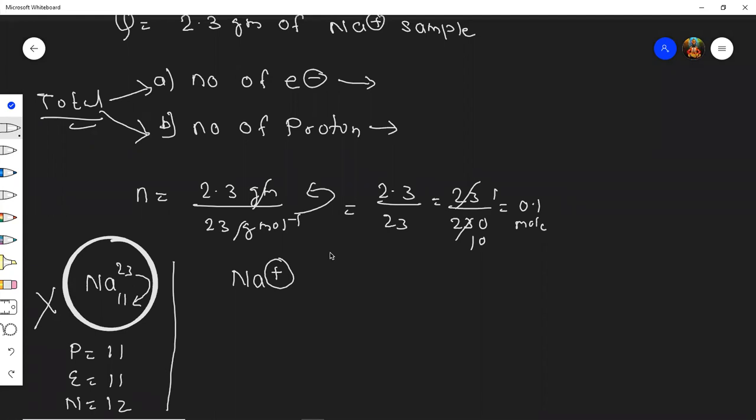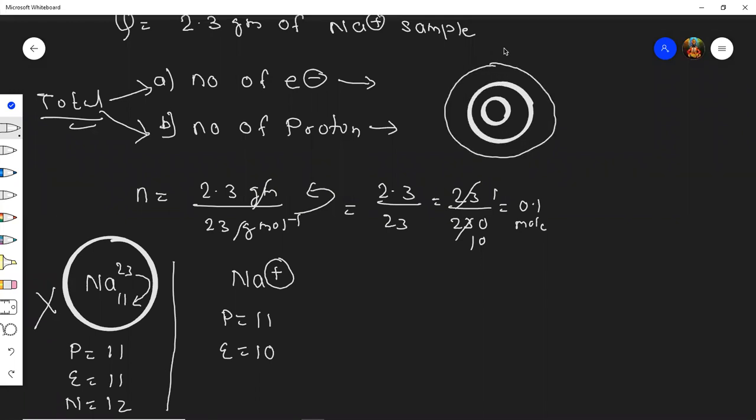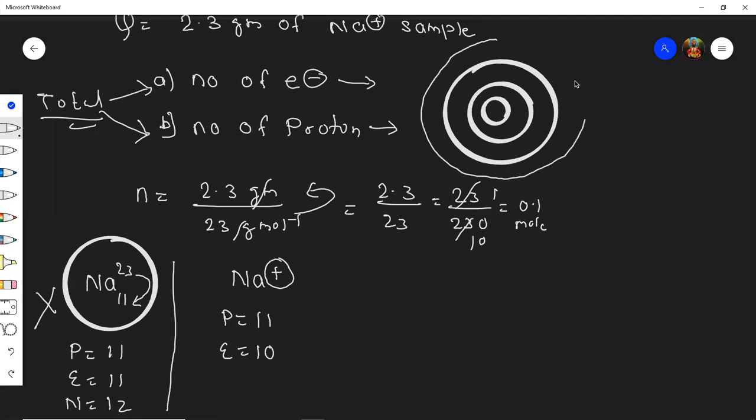It has donated one electron. It has one electron less. So proton will be the same, only electrons will be less, students. One electron will be less. If I try to draw a diagram here, this is the nucleus of sodium. This is the first shell, this is the second shell, and this is the third shell.